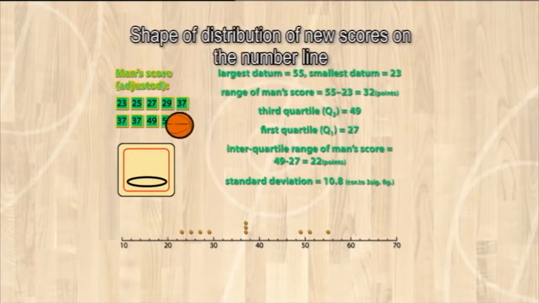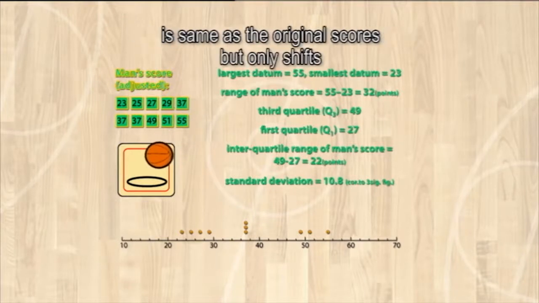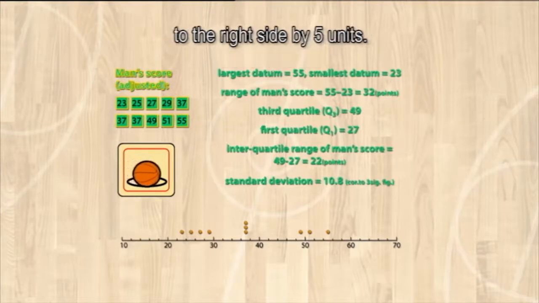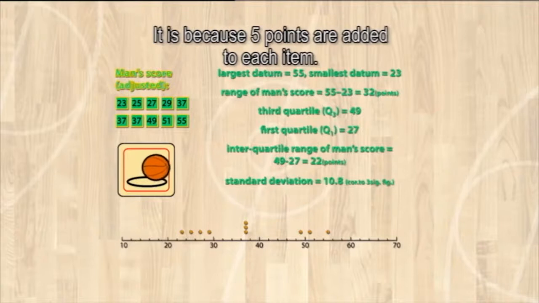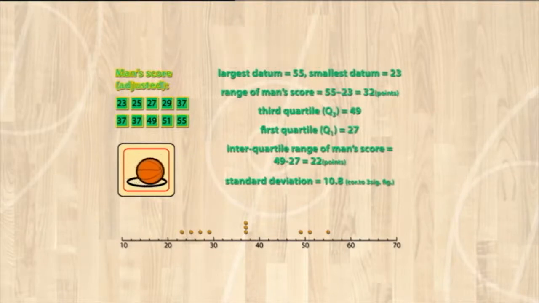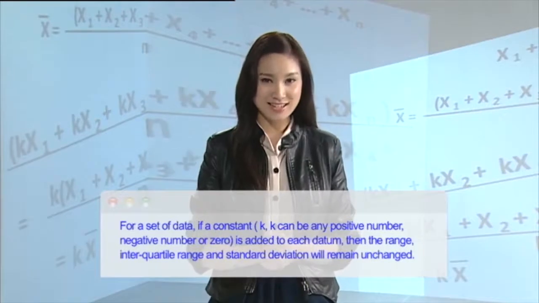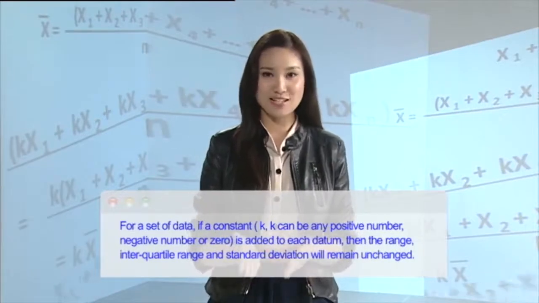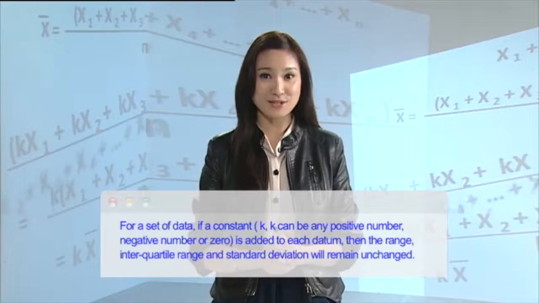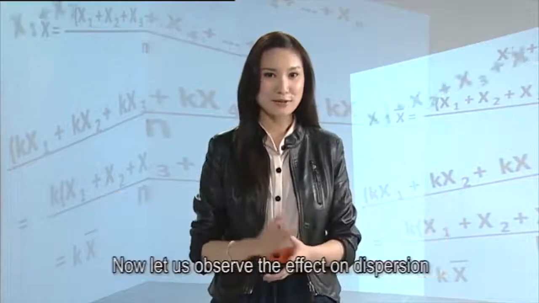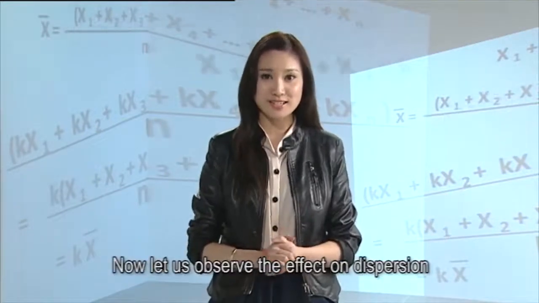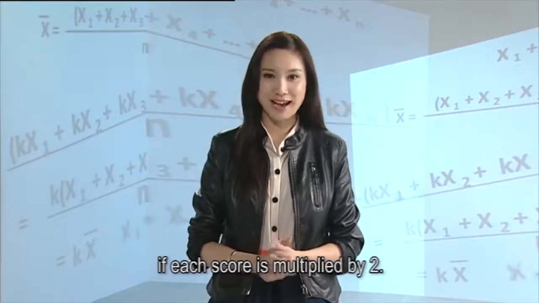Shape of distribution of new scores on the number line is the same as the original scores, but only shifts to the right side by 5 units. It is because 5 points are added to each item. The conclusion is, if a constant k is added to each datum, the range, interquartile range, and standard deviation will remain unchanged. Now let us observe the effects on dispersion if each score is multiplied by 2.